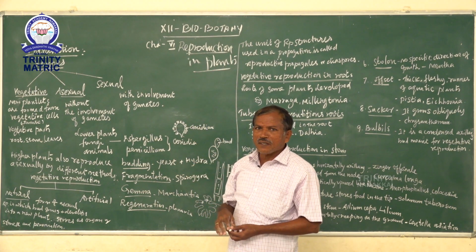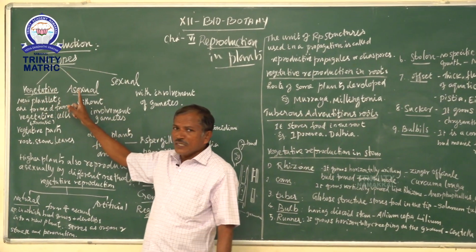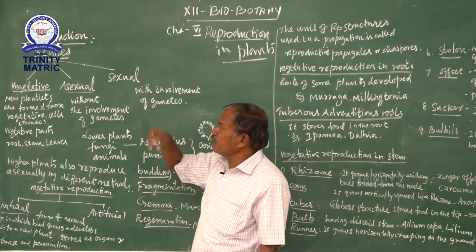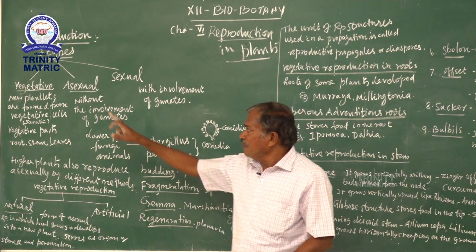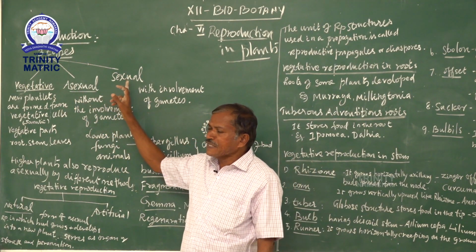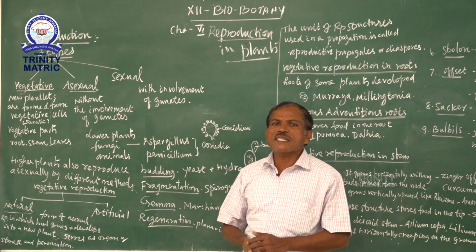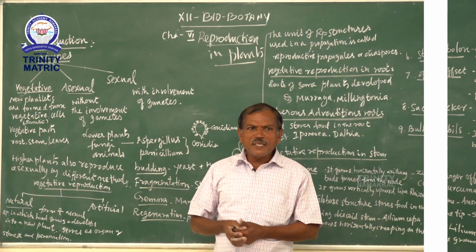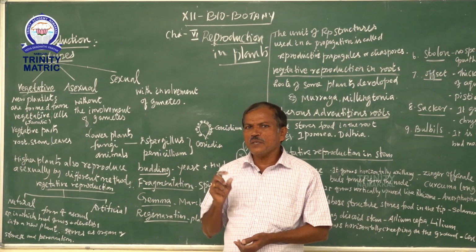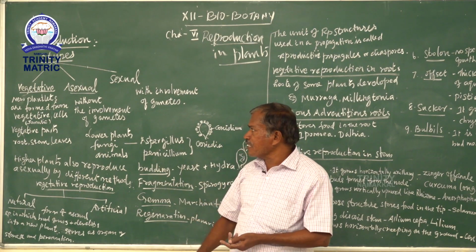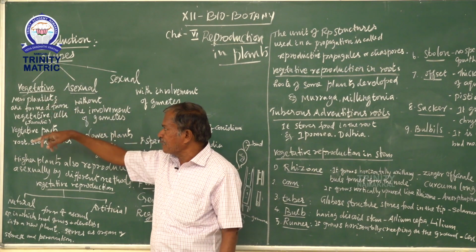Reproduction is of three types: vegetative, asexual and sexual methods. What do you mean by vegetative reproduction? When any part of a plant body gives rise to a young one, it is called the vegetative method of reproduction.